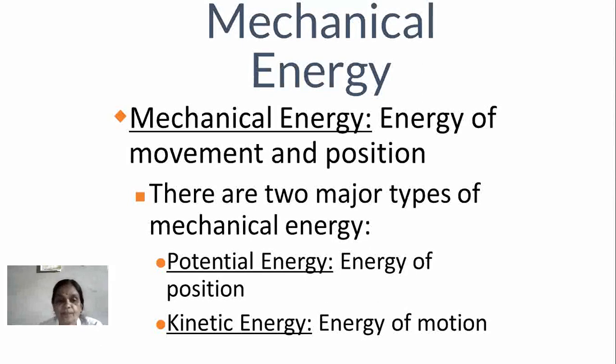Second one is the kinetic energy. In a single word, the definition of kinetic energy is the energy of motion.